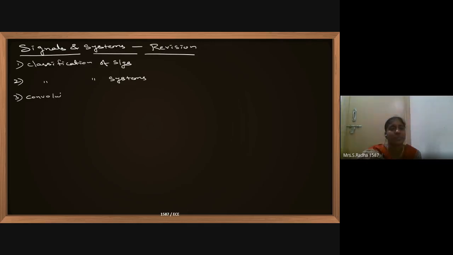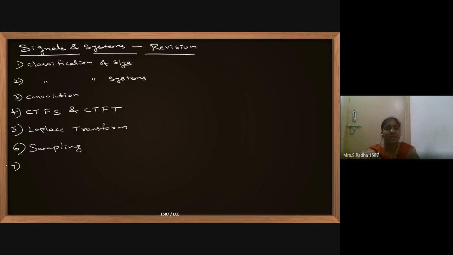Convolution. Third one is convolution. Fourth topic, we have discussed CTFS, continuous time Fourier series, and along with that continuous time Fourier transform also we discussed. Then we have gone with Laplace transform. We also discussed sampling. Next we have gone with Z transform. And last one is DTFS and DTFT.